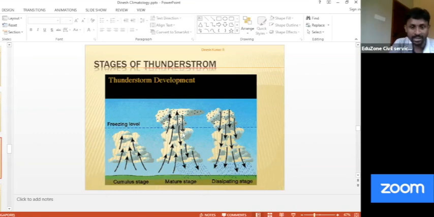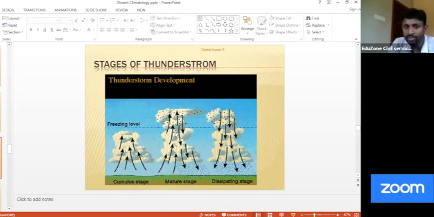So in the second stage, both processes go on simultaneously. One is your updraft. Because of this cloud formation, latent heat is released, temperature increases, and evaporation continues. As a result, updraft continues. But the cloud becomes very heavy.